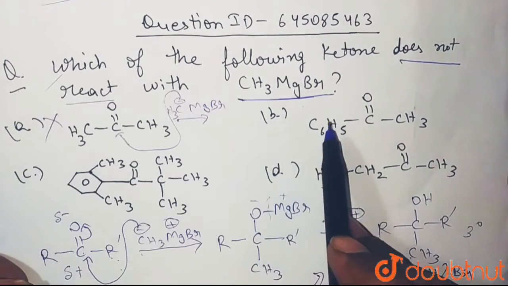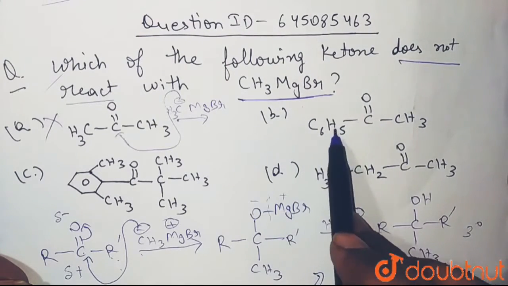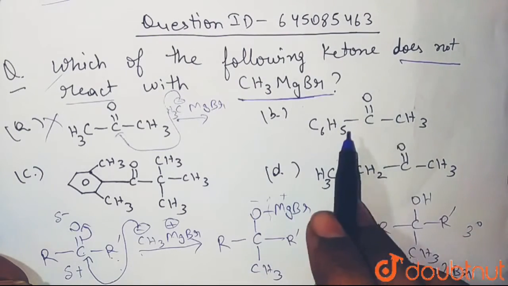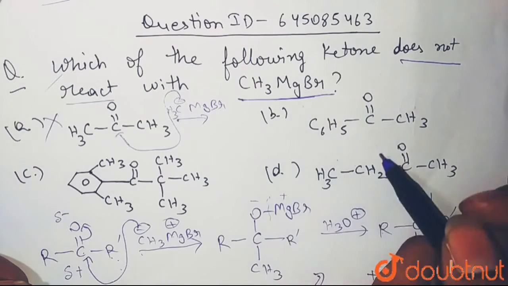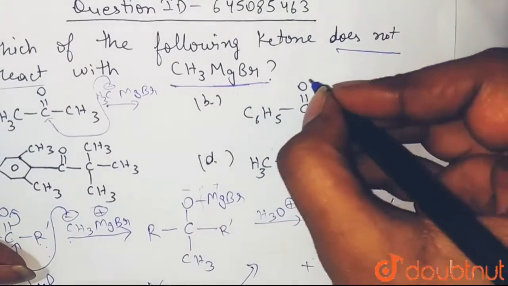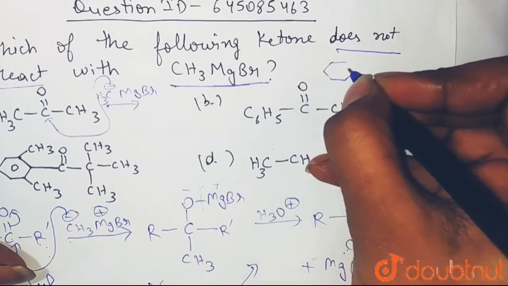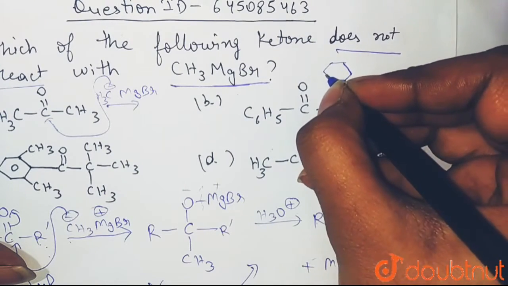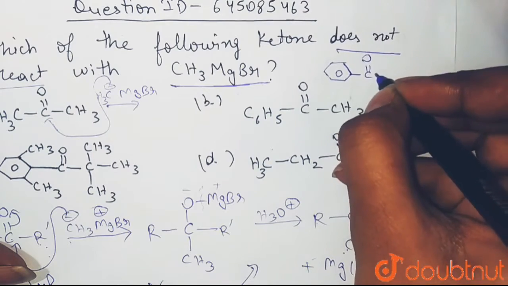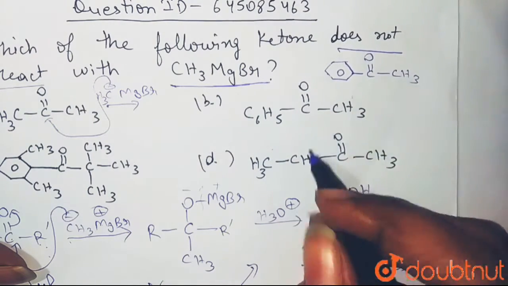Now if you see, this is a C6H5, that is your phenyl ring, and you have a CH3, and again these two are also not bulky groups. So it will also be able to react, because you can draw its structure like this. You have this C6H5, to this you have C double bond O, to this you have CH3. So it is not bulky.